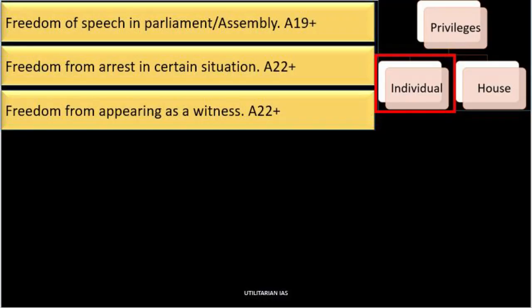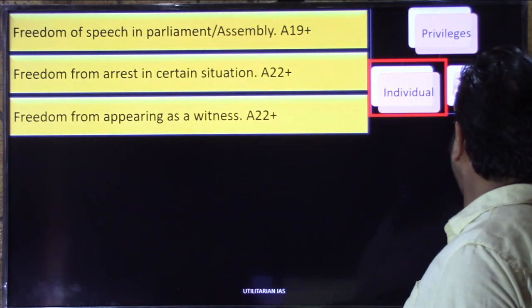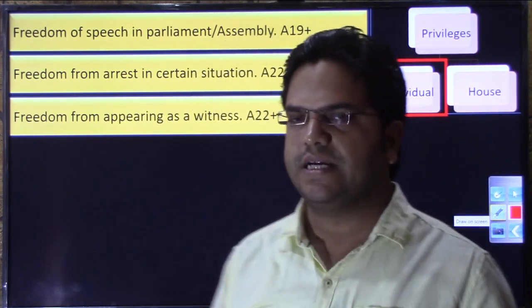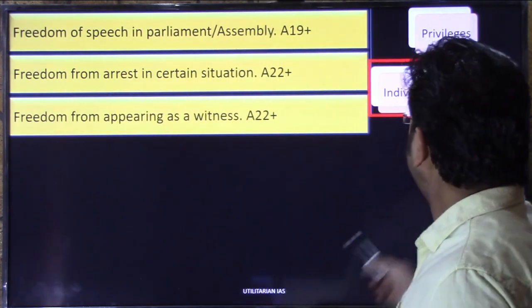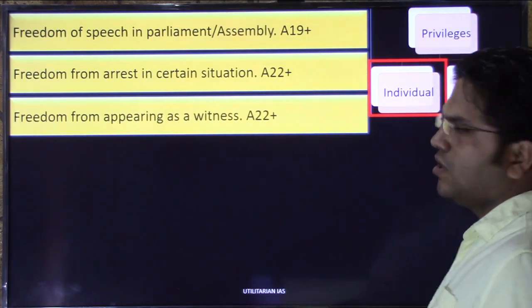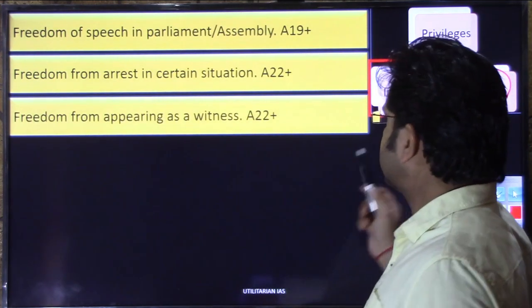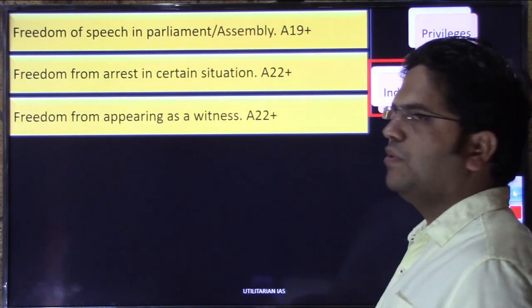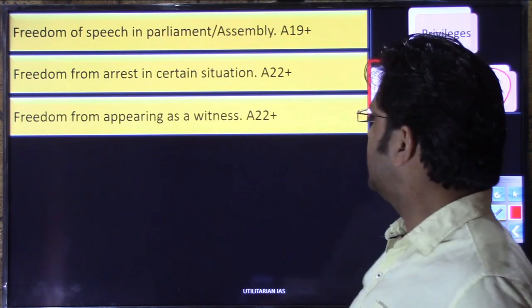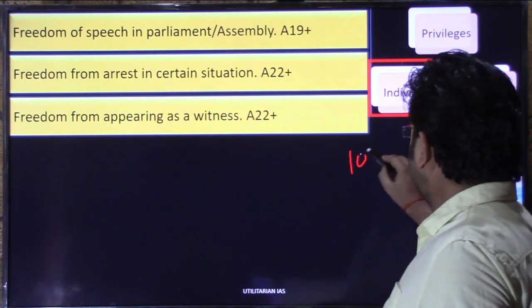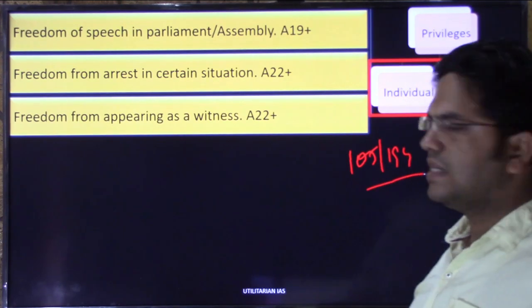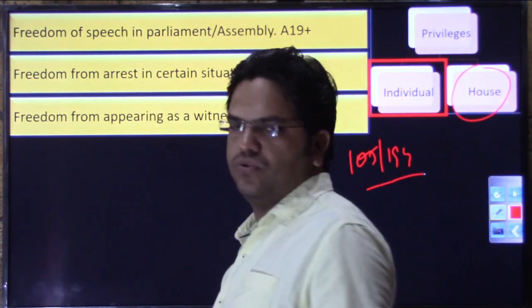Let us move to the next slide and discuss these privileges and immunities at the individual level first. These are the privileges and immunities that a member of parliament and a member of legislative assembly enjoy at the individual level. At the house level, what rights, privileges or immunities a house such as the Rajya Sabha, Lok Sabha or assembly enjoys, we will discuss later in the course of the video. These privileges and immunities belong to the member of parliament under Article 105 and the member of legislative assembly under Article 194. Freedom of speech. So what are those privileges?